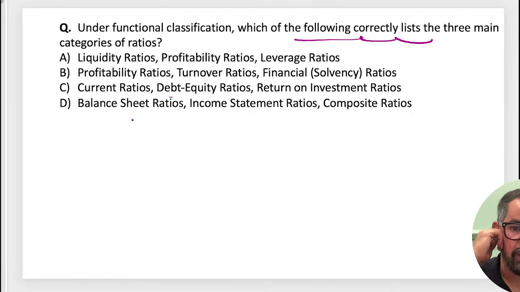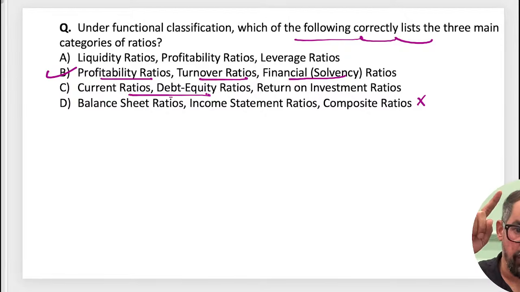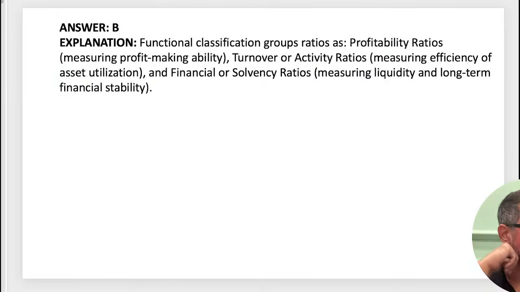Balance sheet, no, first of all this is the traditional classification, not D. Liquidity, profitability, leverage, this is part of this one also. Profitability, turnover, B must be the right answer, because for profitability we have a list, for turnover we have a list, and for financial we have a list, where we have solvency, long term and short term, right? Current and debt to equity both come under one category, that is your solvency. B must be the right answer for this one.